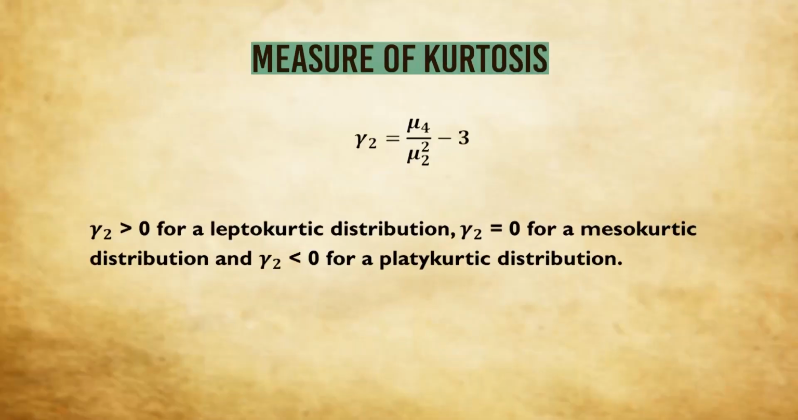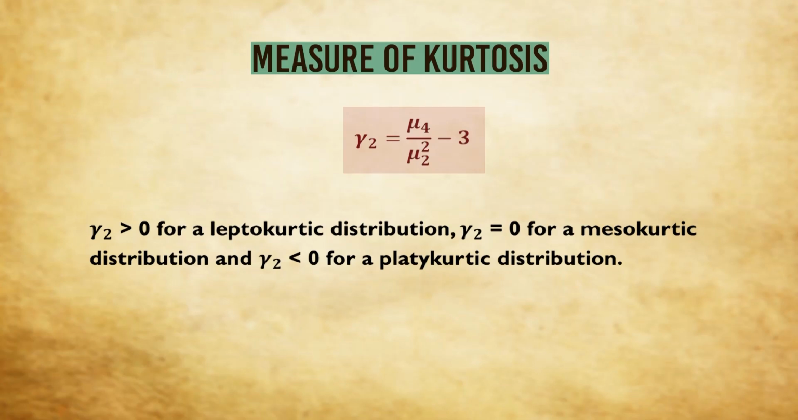It is to be noted that there may be distributions having the same mean and the same variance, but they differ in their shapes, in terms of their skewness and their kurtosis. So skewness and kurtosis are called the shape parameters of a distribution. Now we go to the measure of kurtosis. It is gamma 2, which is mu4 by mu2 square minus 3.